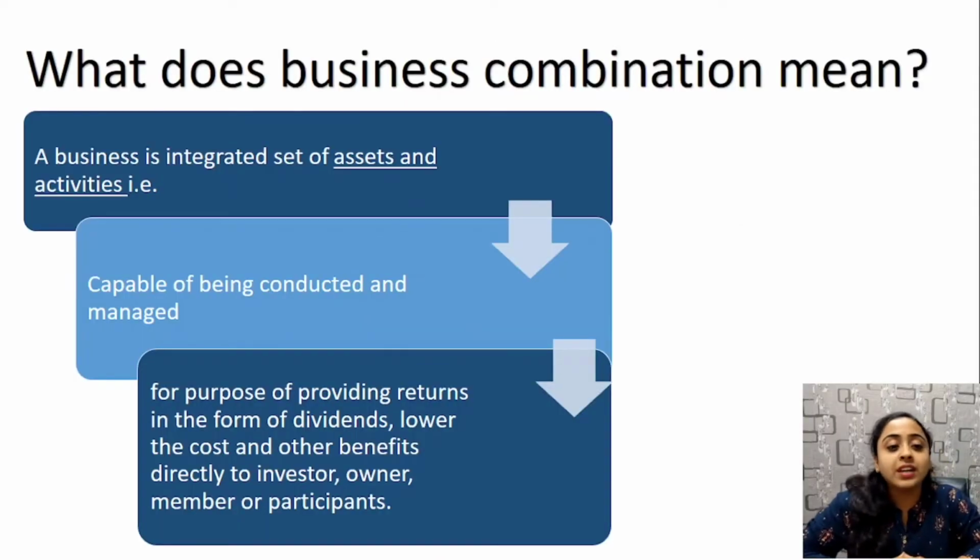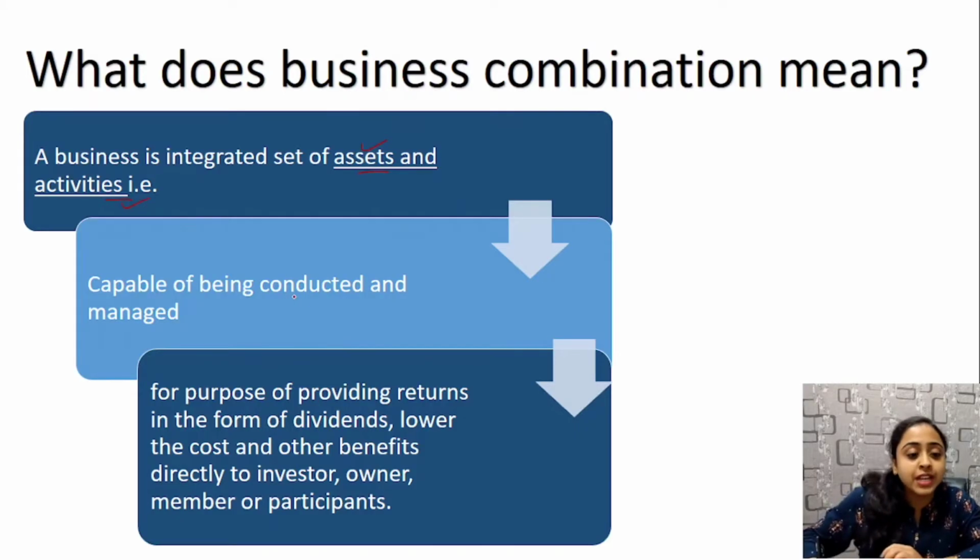First, what does business combination mean? Firstly, business means any integrated set of assets or activities. It means both are important. Activities means a set of processes, rules, protocols, etc. There should be assets as well as activities. A combination of these is known as business.